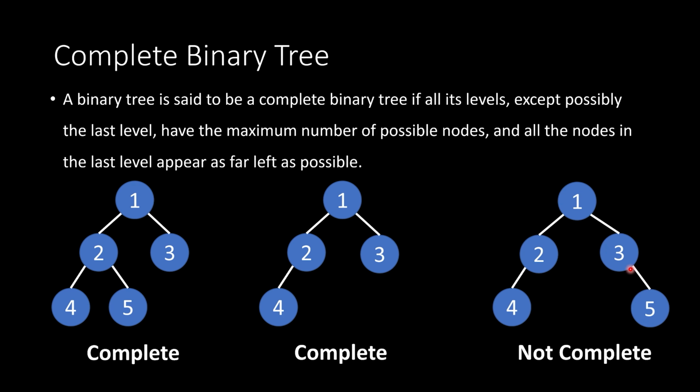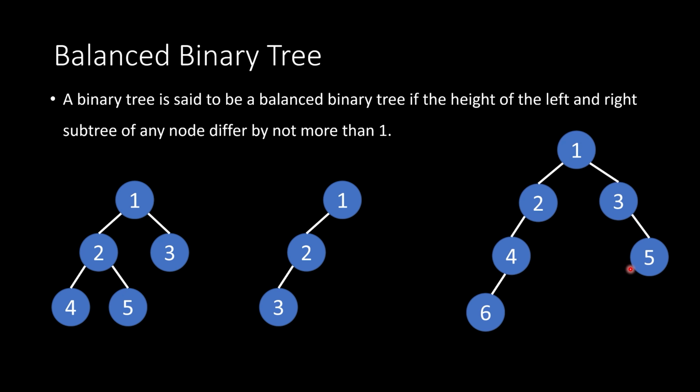All right, let's now move on to the next one, which is a balanced binary tree. A binary tree is said to be balanced if the height of the left and right subtree of any node differ by not more than 1. The way you check for a balanced binary tree is you look at the left and right subtree of every single node and see the height of that tree. Then you take those 2 heights, subtract them from each other, and if the absolute value of that difference is less than or equal to 1, then it is balanced. If it is greater than 1, it is not balanced. It's better if we just go through examples rather than try to look at the definition.